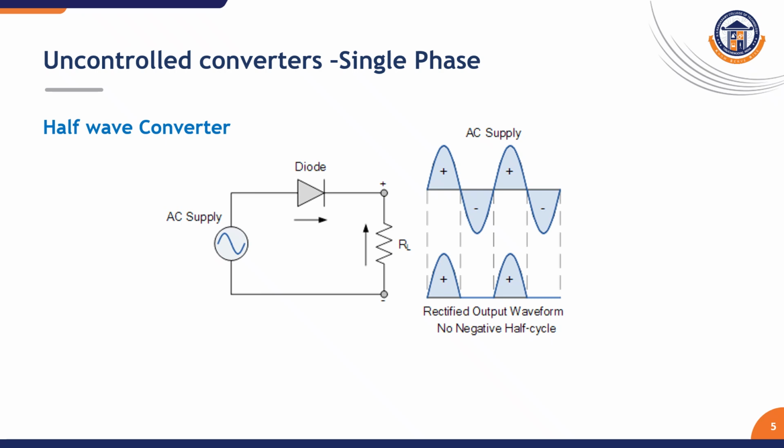Here you can see the half wave converter of an uncontrolled converter. A diode is connected with the AC supply, and the load is an R load. When I switch on the supply, the positive half cycle will forward bias the diode, and we will get the output like this. And when the negative half cycle is given to the diode, the diode behaves like it is in the off state, and the output will be zero. So the waveform will be a pulsating one. We will have an output for the positive half cycle and zero for the negative half cycle. It will be repeated for the consecutive cycles. This we call a half wave converter.